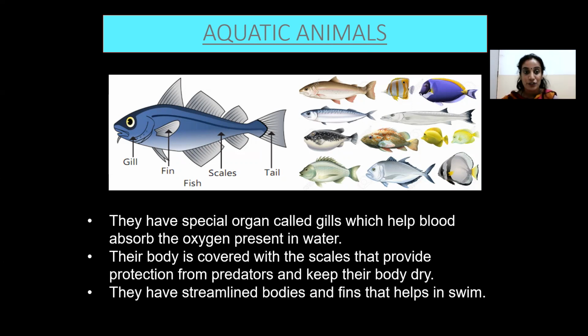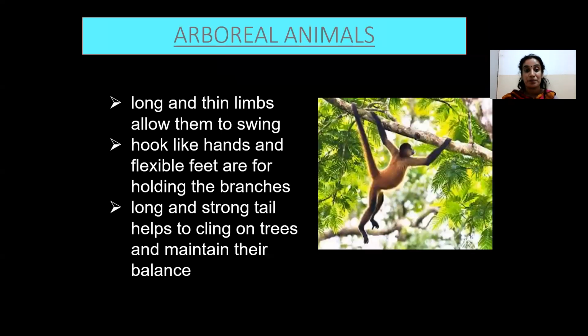Let me discuss fish now. They have a special organ called gills which helps the blood absorb the oxygen present in water. Their body is covered with scales that provide protection from predators and keep their body dry. They have streamlined bodies and fins that help in swimming.